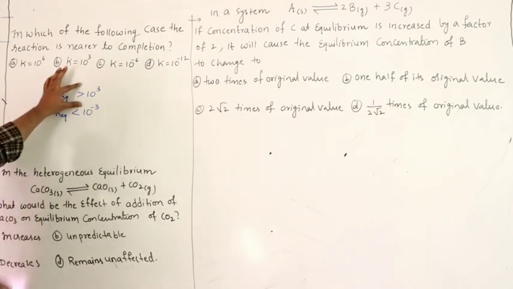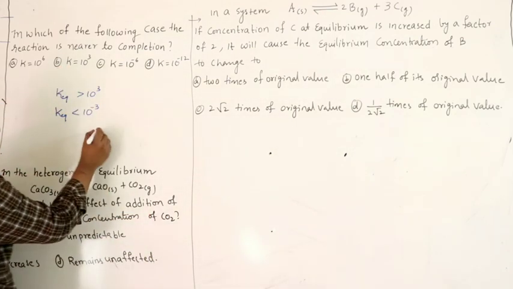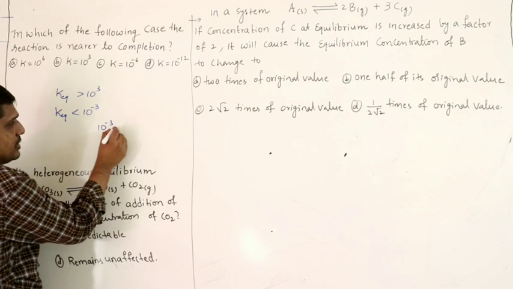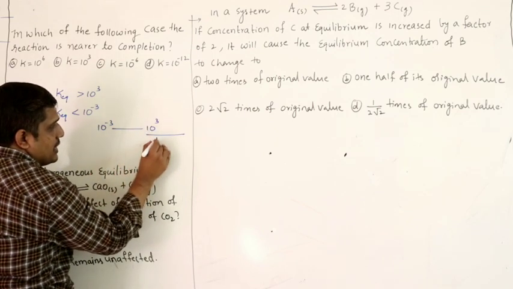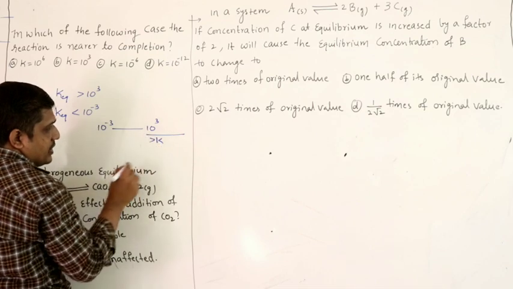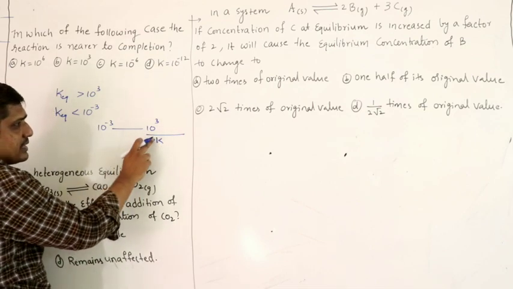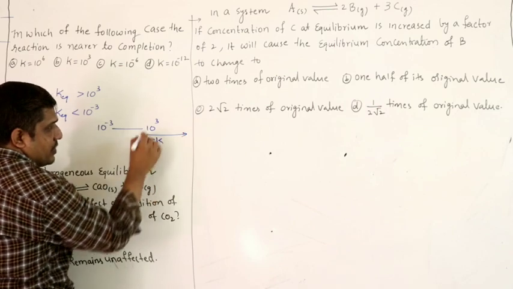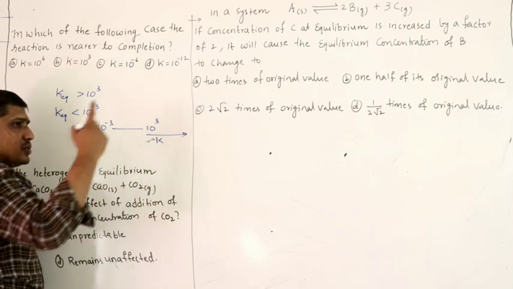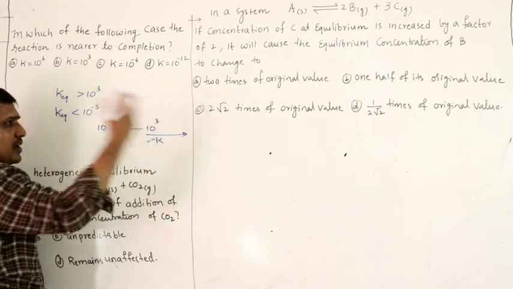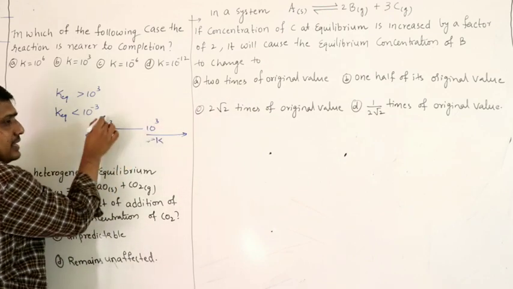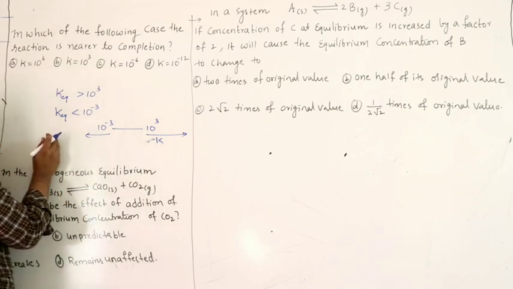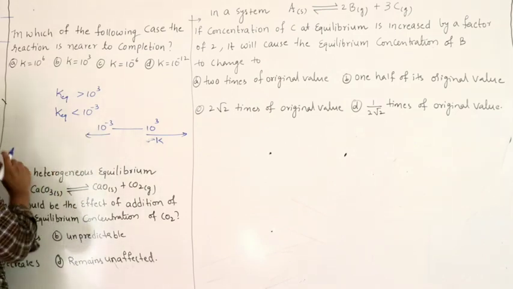In the other case, the reaction proceeds more in the forward direction and to completion. So this is like a scale, 10 power minus 3, 10 power 3. If the K value is greater than 10 power 3, the reaction almost proceeds to completion, moving in the forward direction. If the K value is less than 10 power minus 3, the reaction moves more in the backward direction.